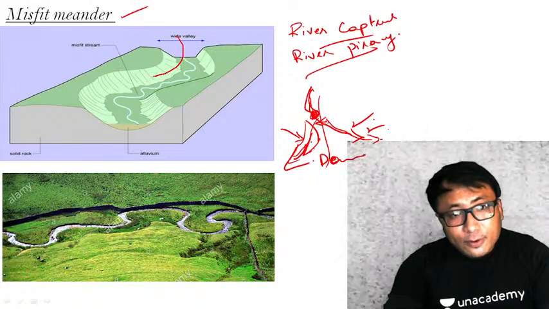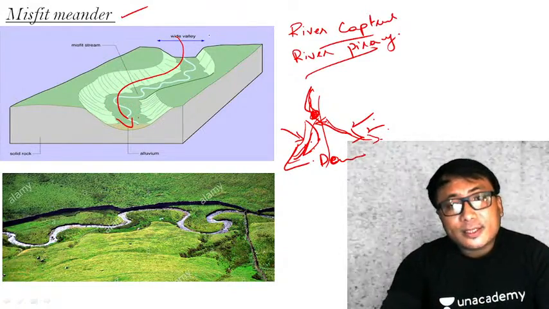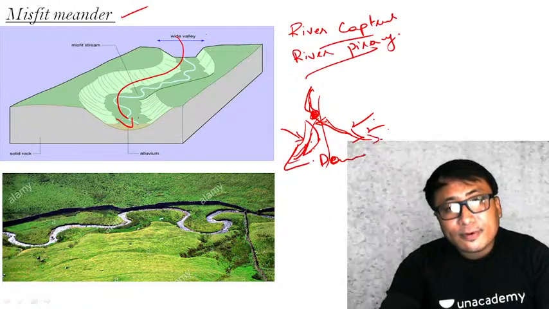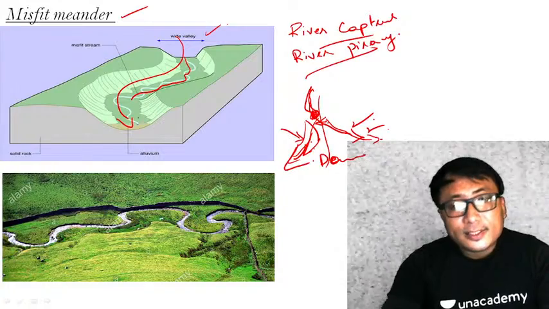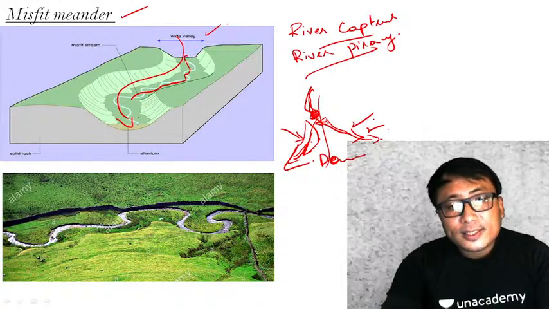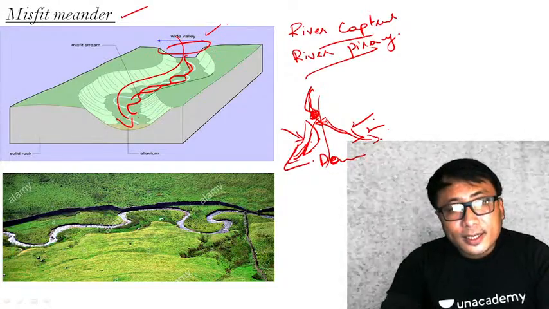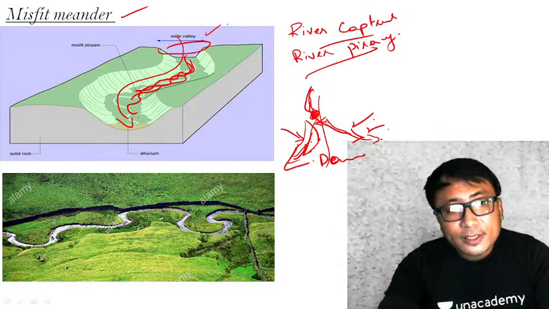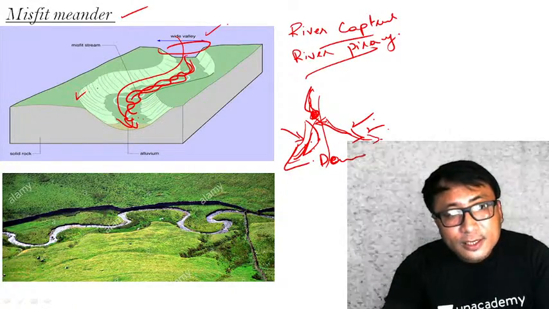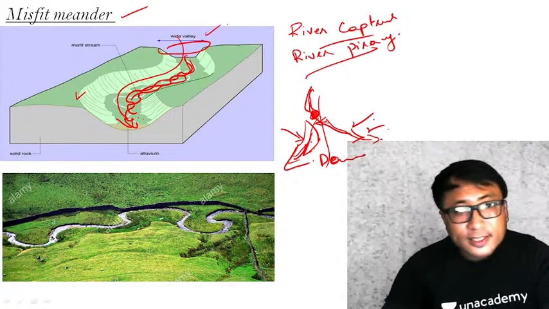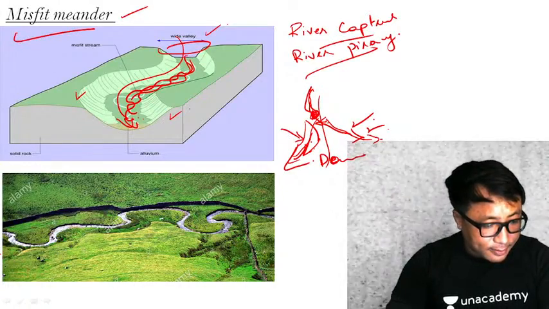Now that is the scenario here. Earlier in this river or in this meander, a larger river was flowing, but when the supply or the volume of the water in this river becomes less, the river becomes very small, and this smaller river also does some kind of meandering here. That is, within the larger meandering, the smaller stream is meandering, and it looks like a misfit to the original meandering landform. That's why such meandering is known as misfit meandering. Clear?